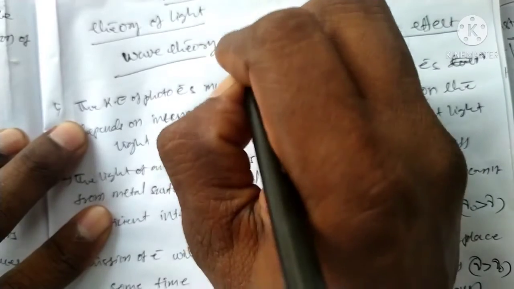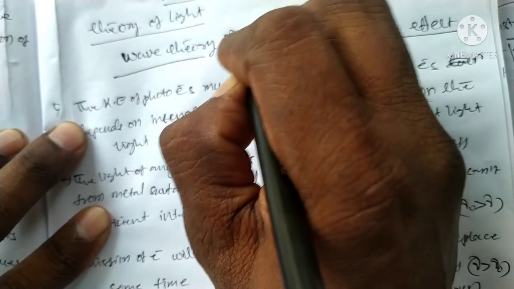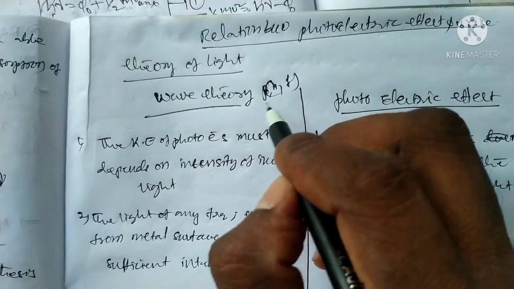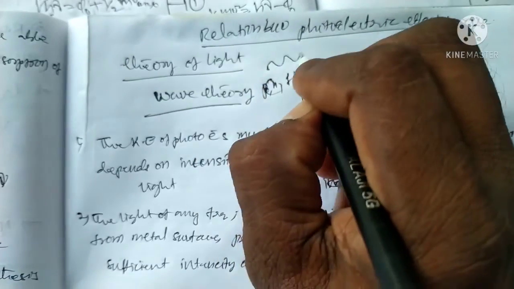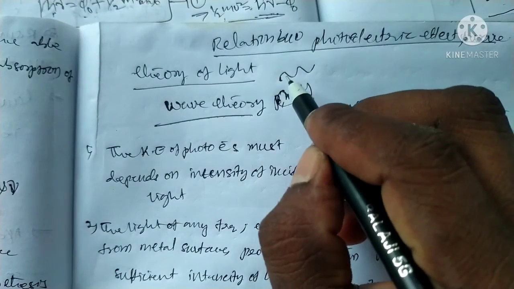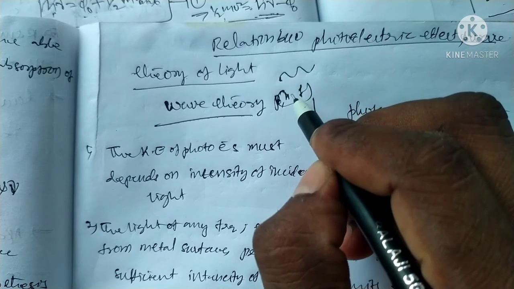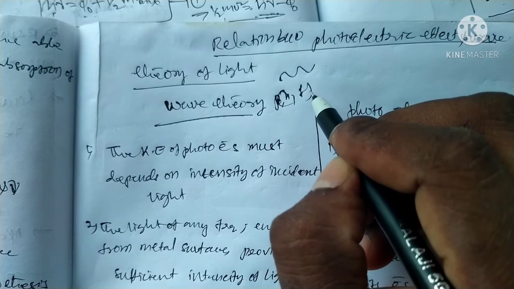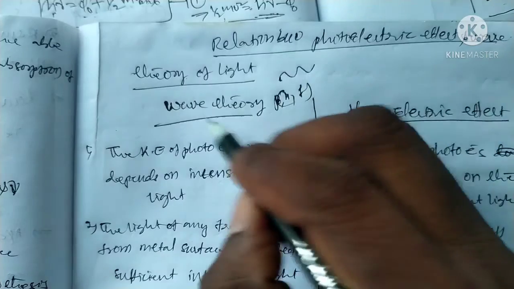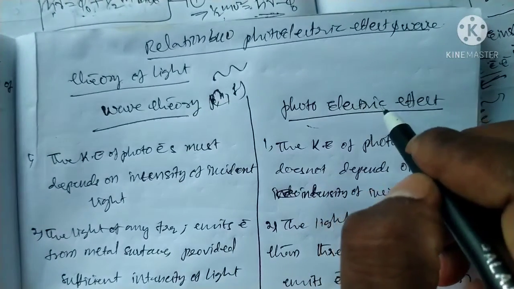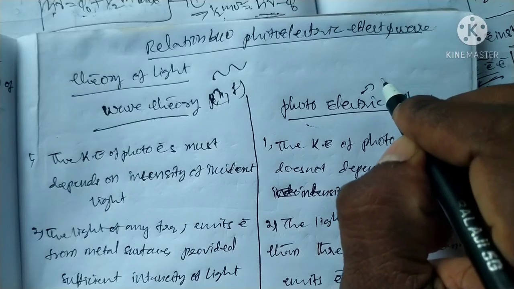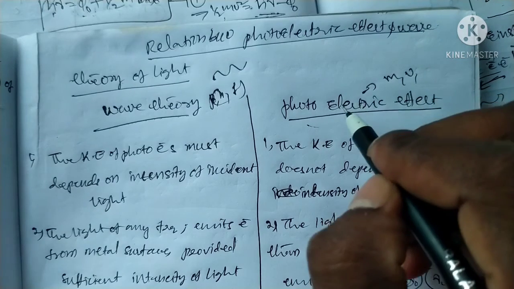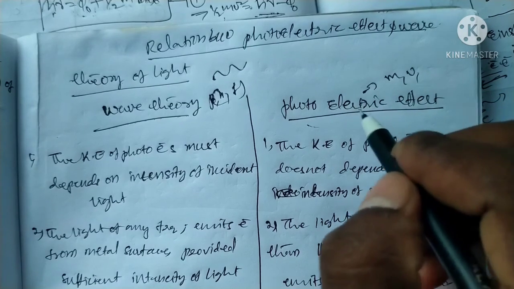Suppose a wave has frequency and wavelength; any wave like this has wave nature. Wave nature means it obeys the properties of wavelength, frequency, momentum, etc. Photoelectric effect means the light has particle nature. Particle means momentum, velocity, mass. This relation is obeyed by light in the photoelectric effect.